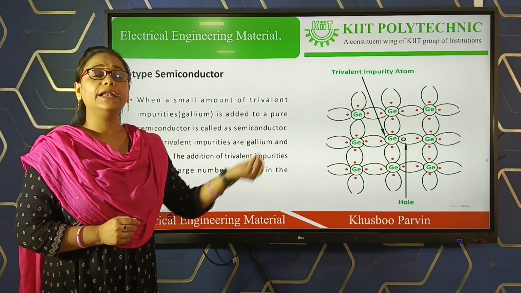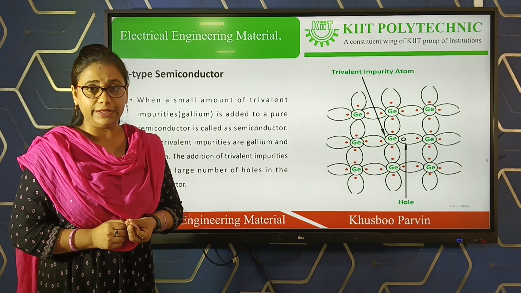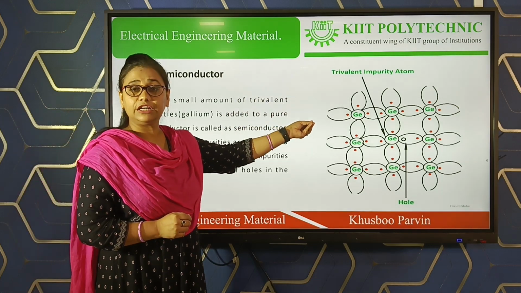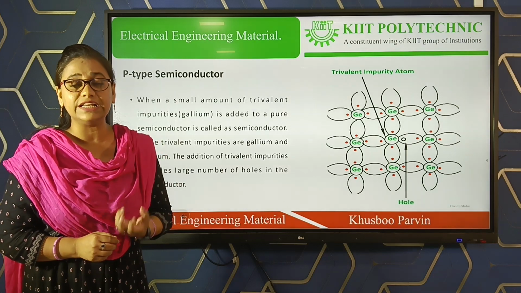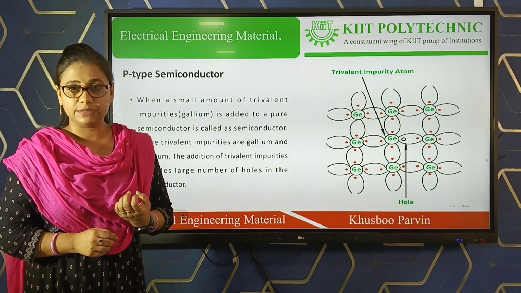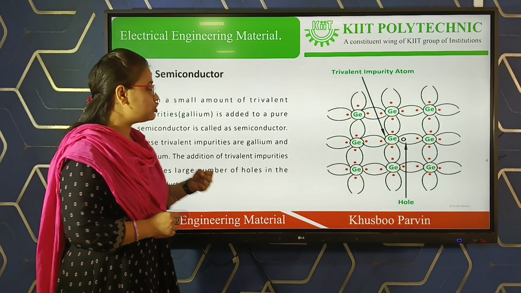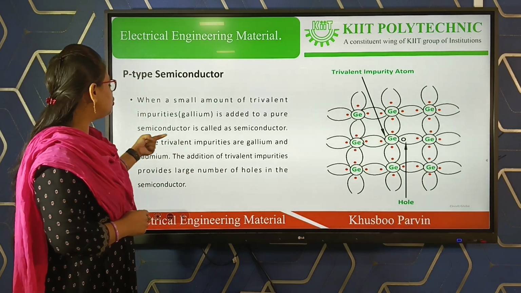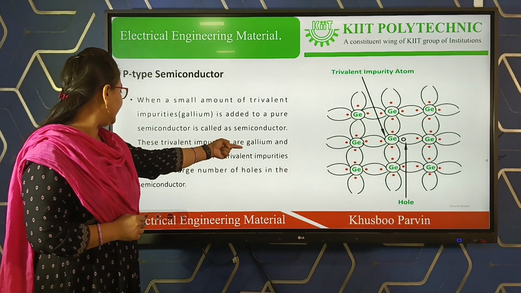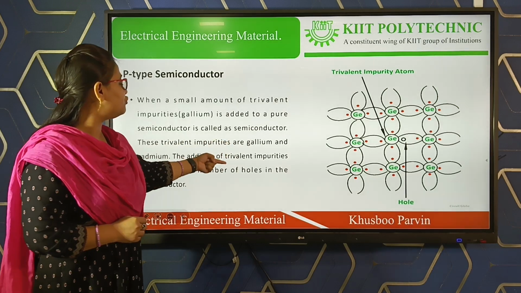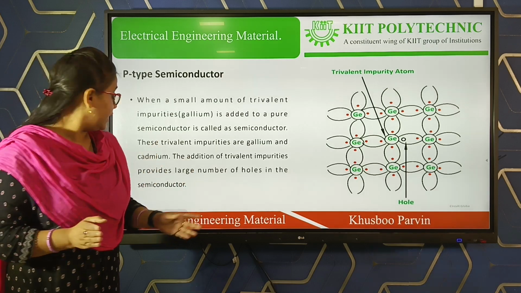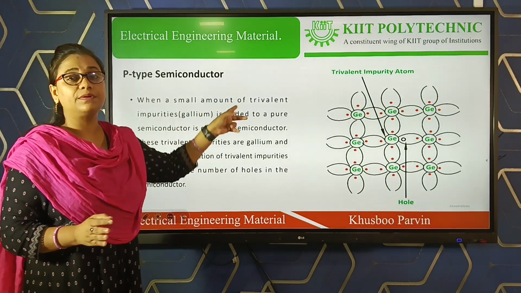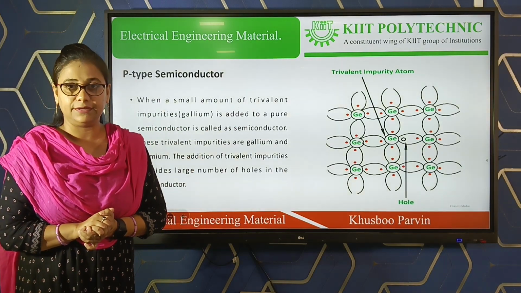So if you are adding a number of trivalent impurities to the semiconductor material, we will get a large number of holes in case of your p-type semiconductor material. So here you can see these trivalent impurities are gallium, and the addition of trivalent impurities provides a large number of holes in case of your p-type semiconductor material.